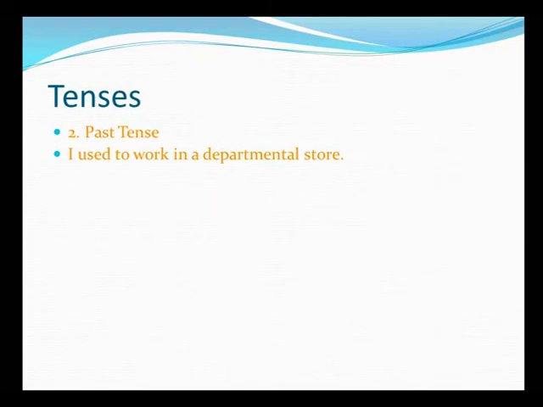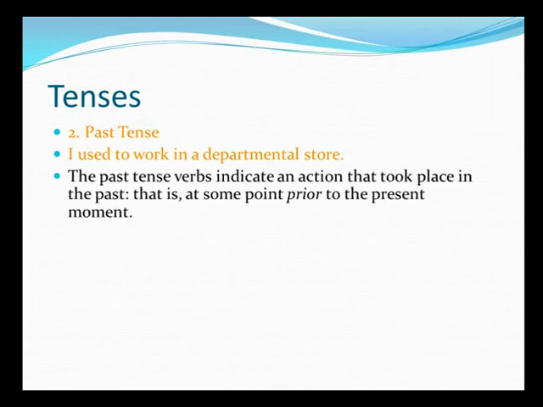The past tense verbs indicate an action that took place in the past. That is, at some point prior to the present moment. The action has been finished right now. The person is not working. That is a point prior to the current time.